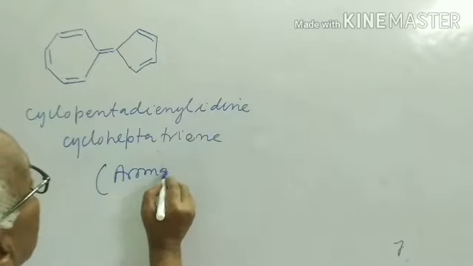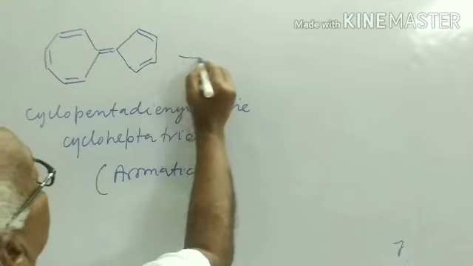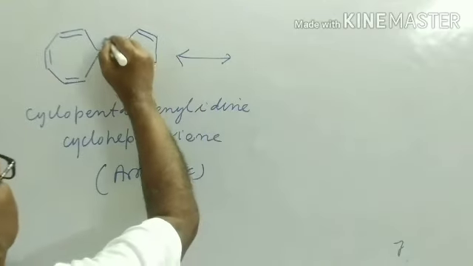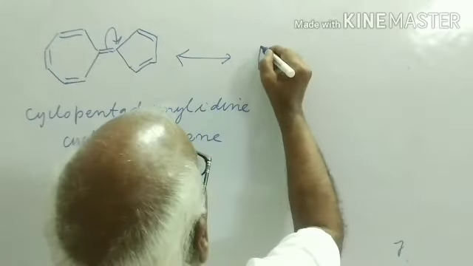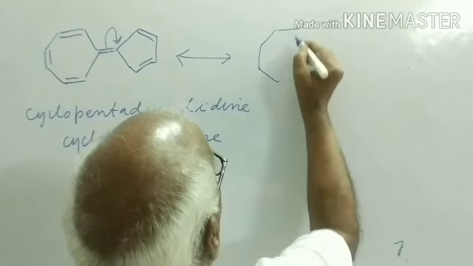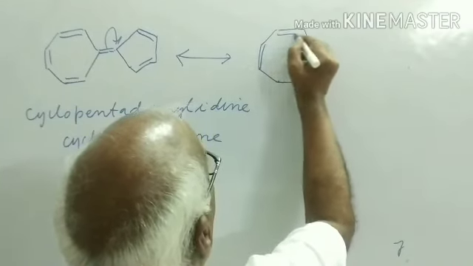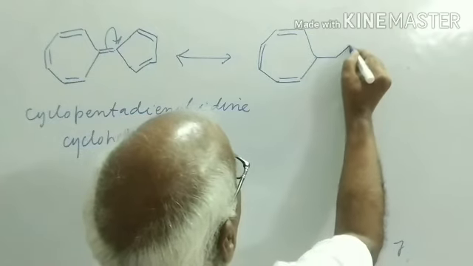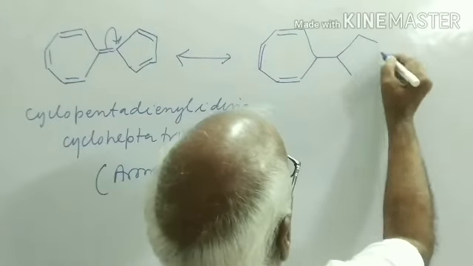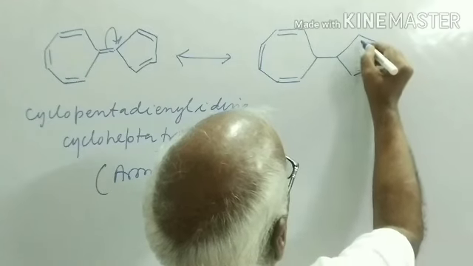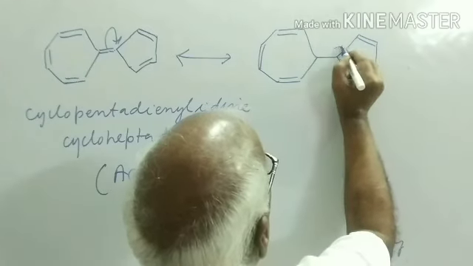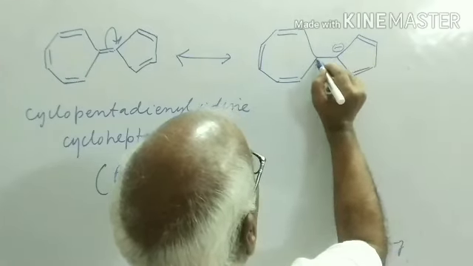It shows resonance. This goes over here. This becomes negatively charged, this becomes positively charged.